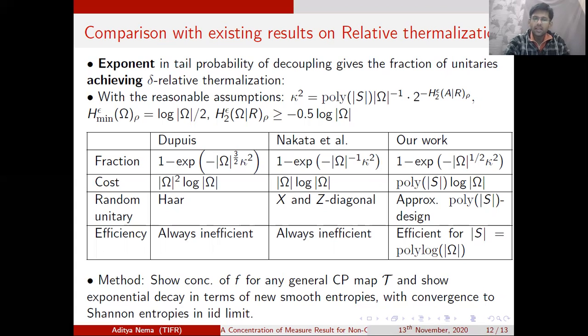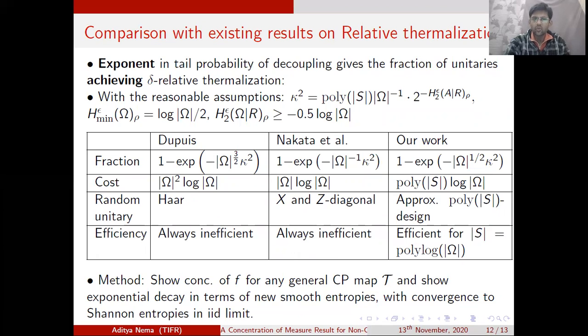And we really want to look at the question: is nature indeed evolving in a hard random way and not in a computationally efficient manner? But we are able to show that if nature evolves in a computationally efficient manner, which we expect to be the condition, then indeed we see one of the natural phenomena, which is relative thermalization.